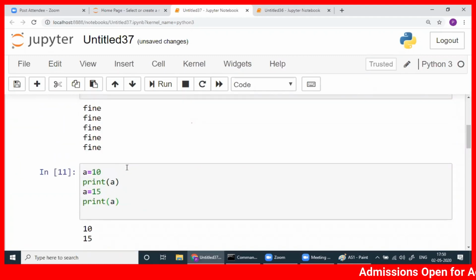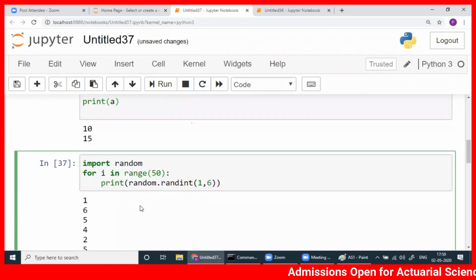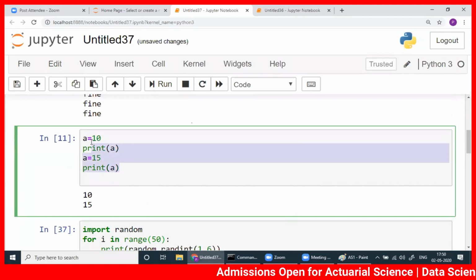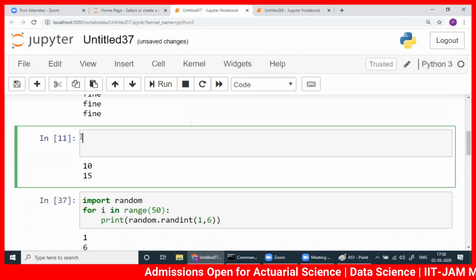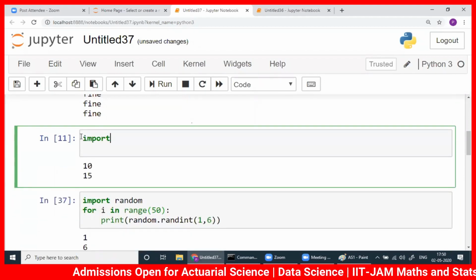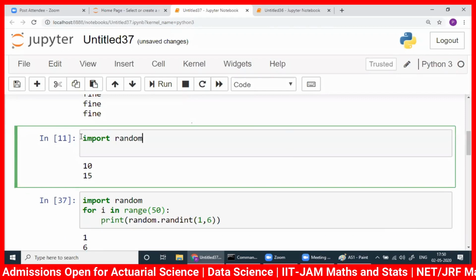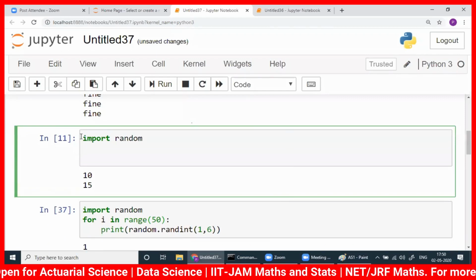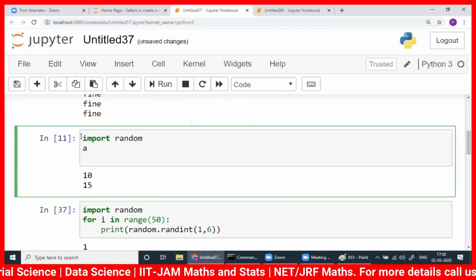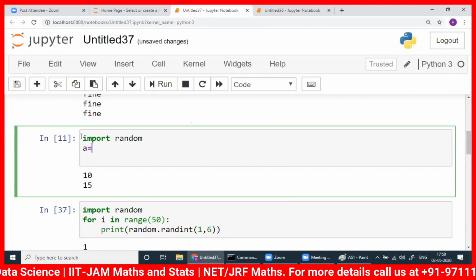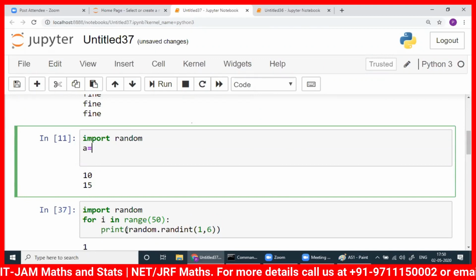Now here, random is not present, so I'll write import random. And then I will give a. A is equal to this one I will write.